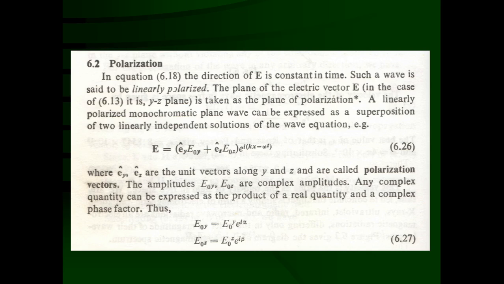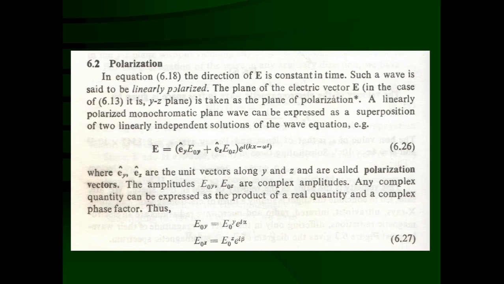Now let us take a particular case. That means the electromagnetic waves are propagating in the x direction, or we are orienting our coordinate system such that the direction of propagation is the x-axis, and hence the yz plane is the plane of polarization, because the electric field and magnetic field lie in the yz plane.